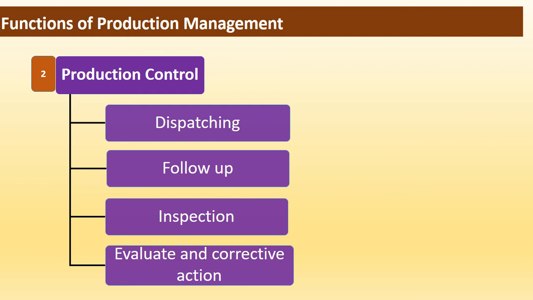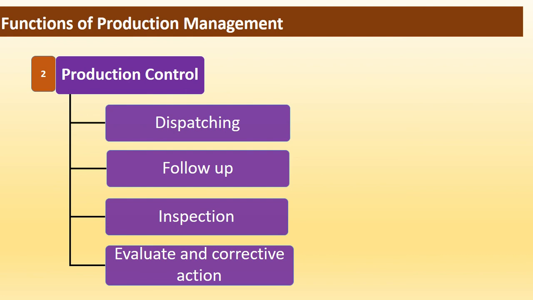Next one, inspection. Inspection maintains the quality in production by evaluating the efficiency of processes, methods, and labor to improve and execute the operations as per standard set. Next one is evaluation and corrective action. The performance result of machine, process and labor is evaluated by comparing actual versus expected or standard. If some major deviations or errors are found, then corrective actions are applied to produce the product or execute the process as per expected standard.